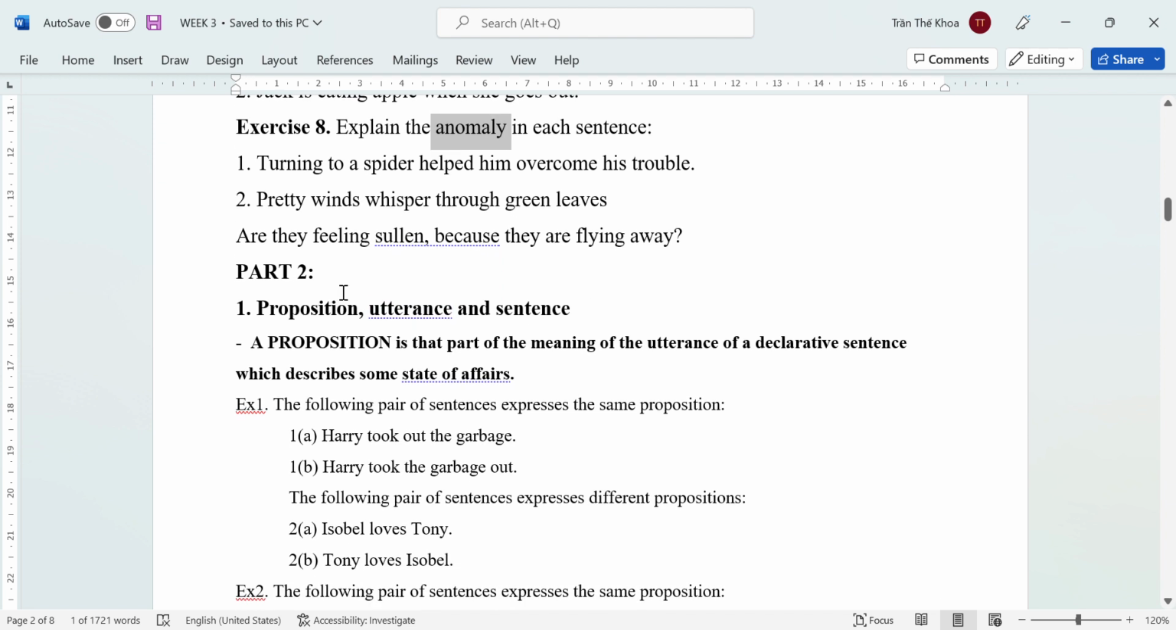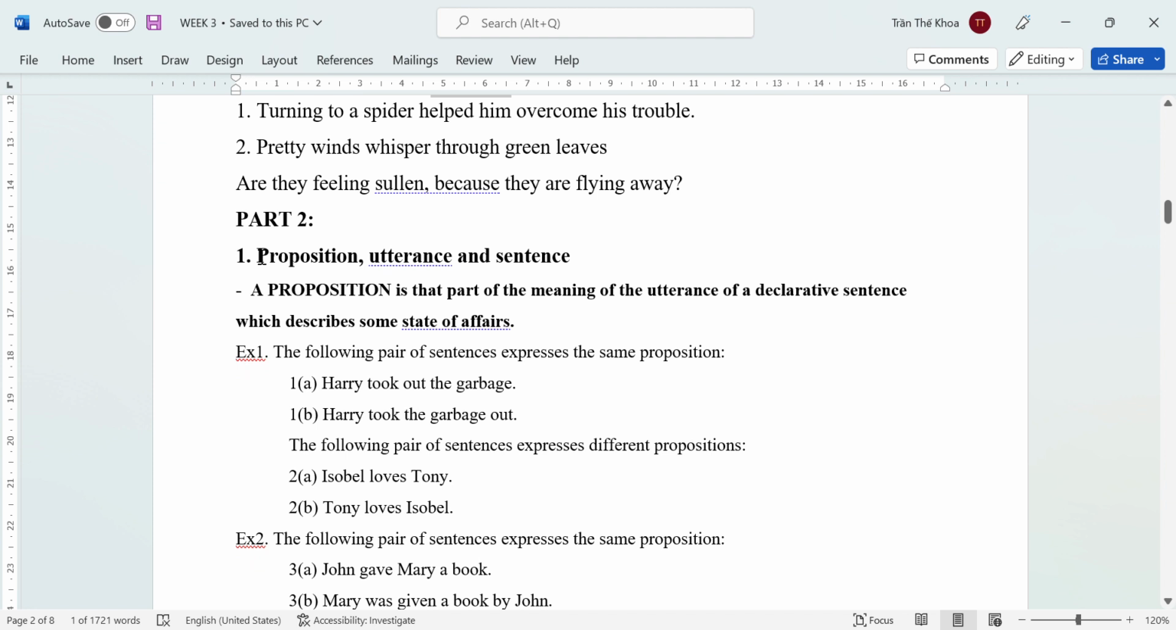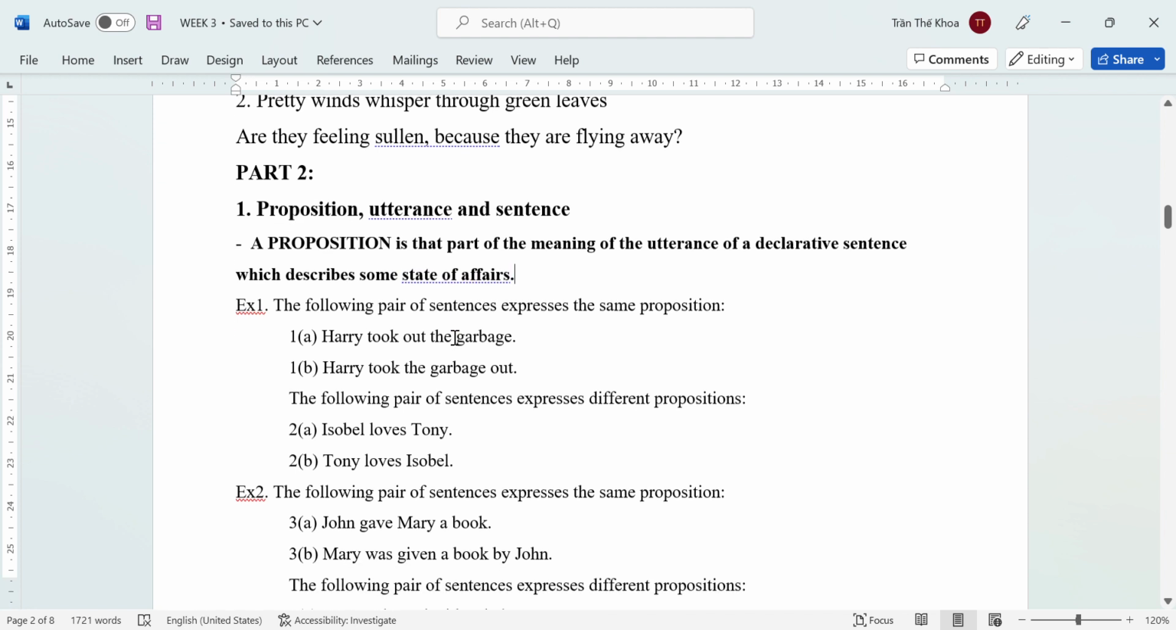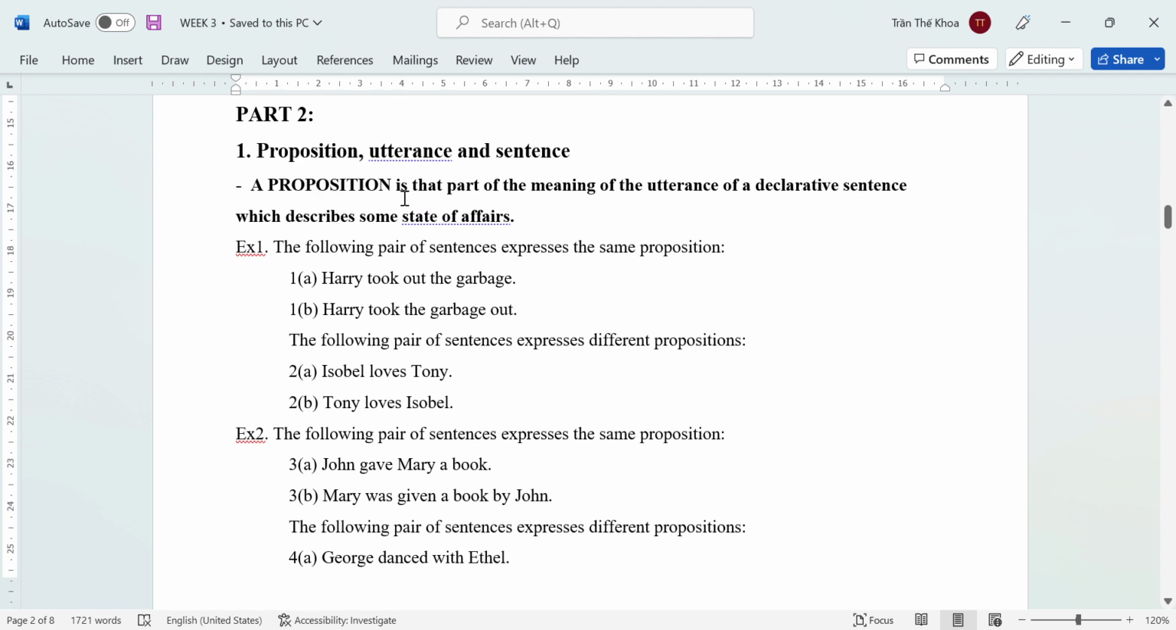In part 2, this is the exercise. Right now, we move on to part 2. In part 2, the first one will come up with the terms proposition, utterance, and sentence. The first one, proposition. Proposition is defined as the part of the meaning of the utterance of a declarative sentence which describes some state of affairs. So, proposition, what does it mean in Vietnamese?